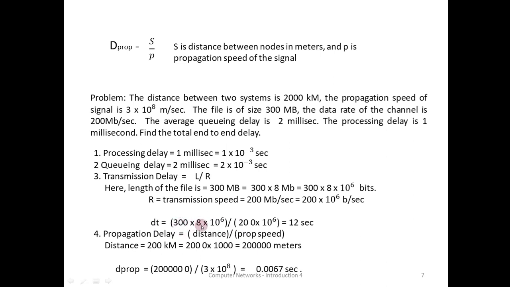L is 300 into 8 into 10 to the power of 6 bits divided by 200 into 10 to the power of 6 bits per second. Bits will cancel, second will go up, and you will get 12 seconds.